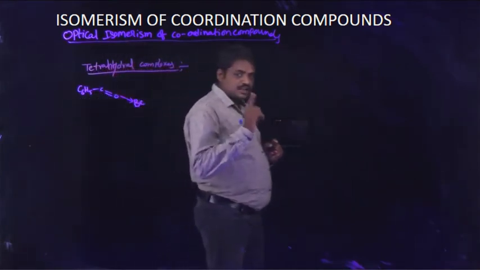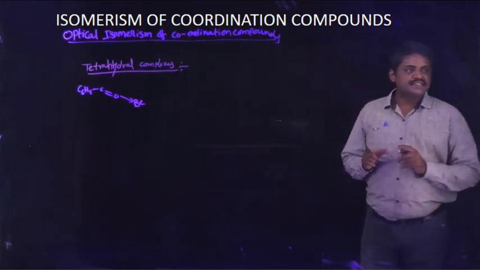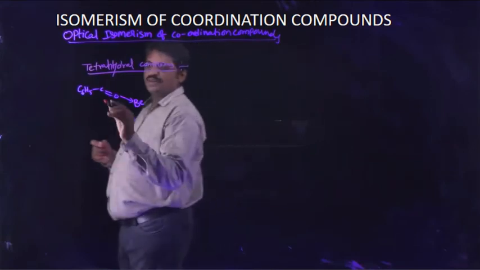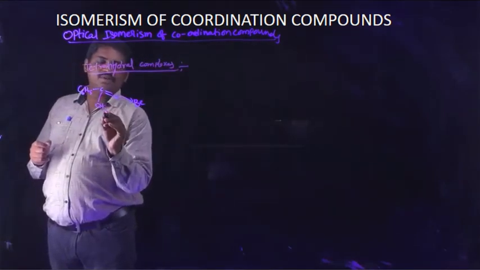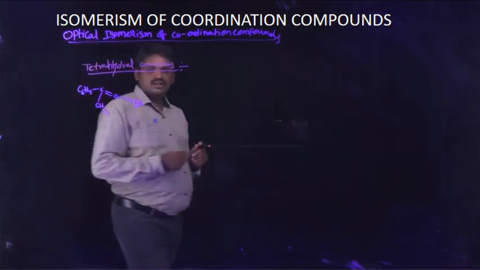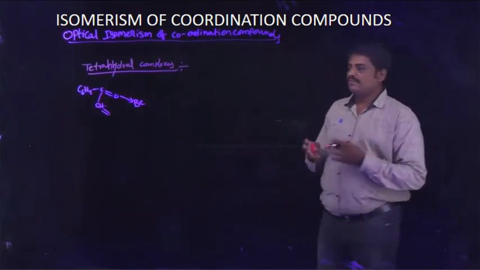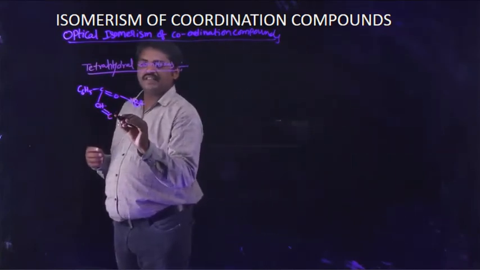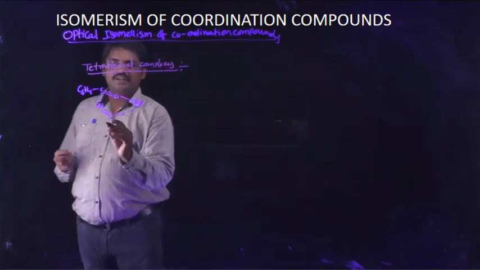On the basis of ligands, such complexes exhibit a tetrahedral or square planar shape. For example, this is a beryllium related complex.